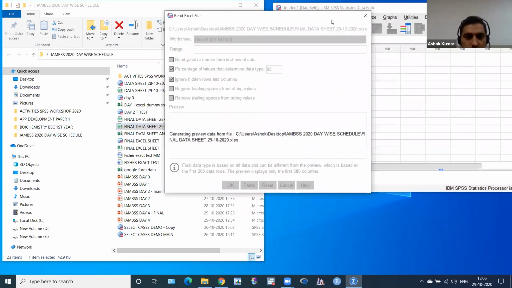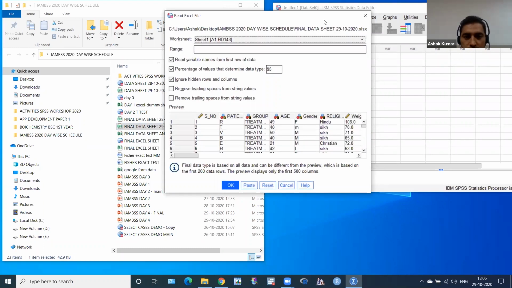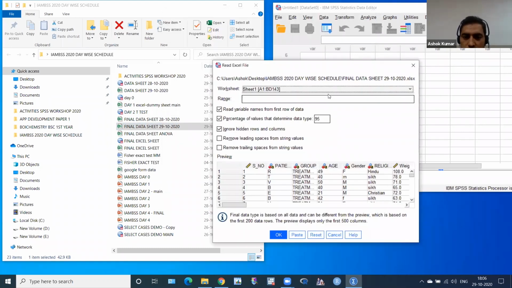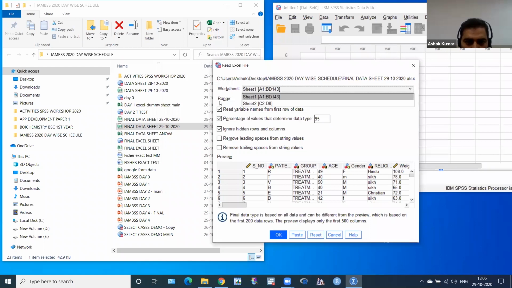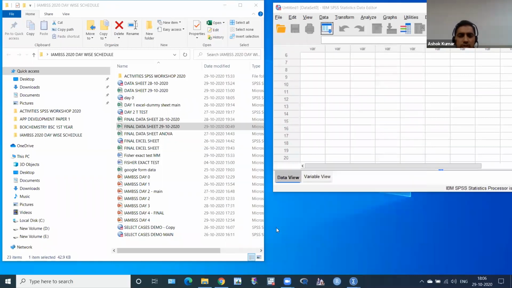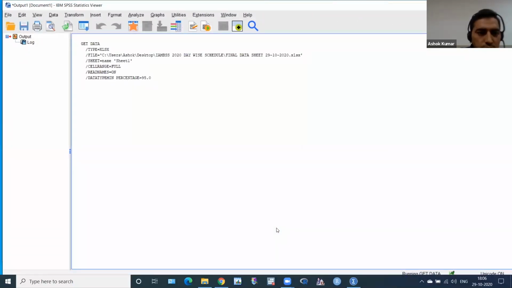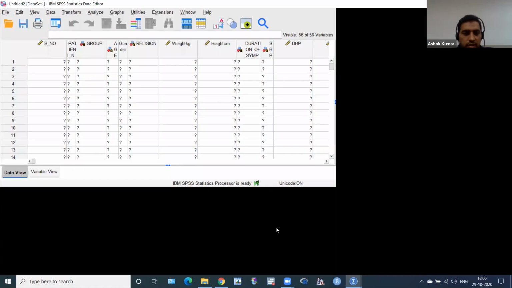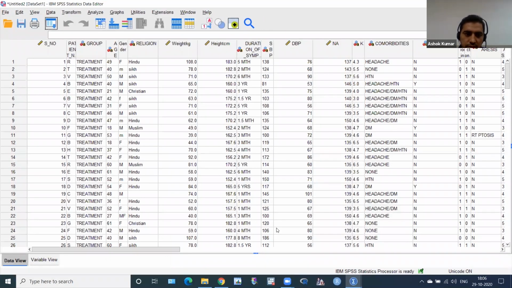This window will come automatically. Very good. Okay, only one, yes. There are 2 sheets you can see, but I have data in only 1 sheet, so I have to click here. I have to check these 3 check boxes here. Okay, very good. And then I have to click OK. That's very simple, I think. This is the output window, and this is my data sheet.